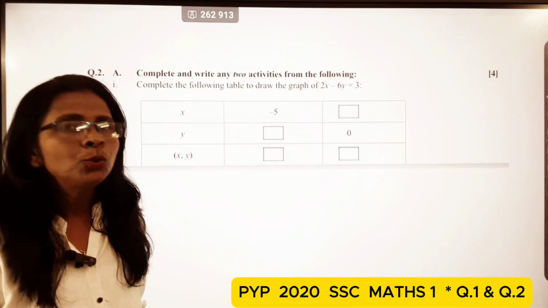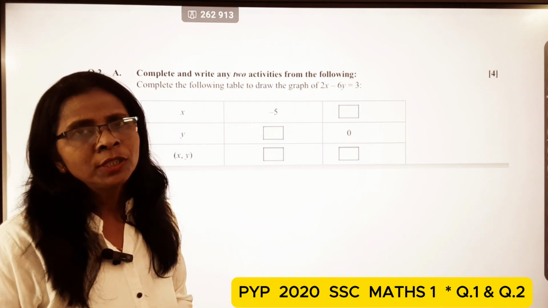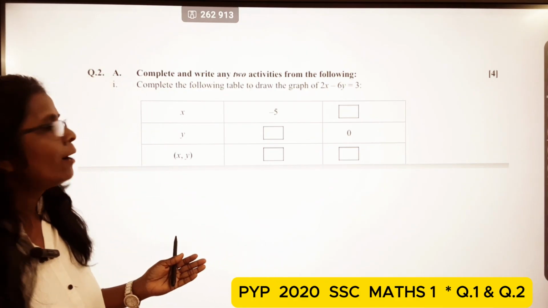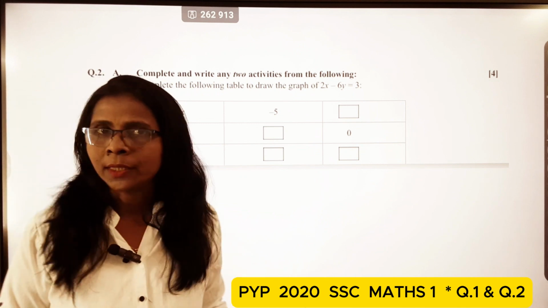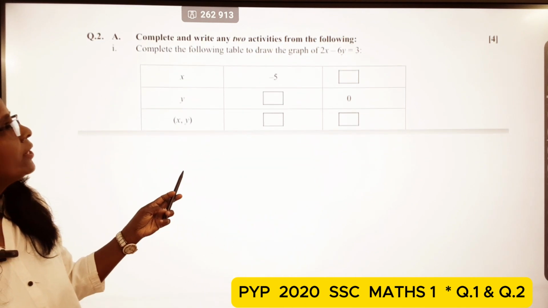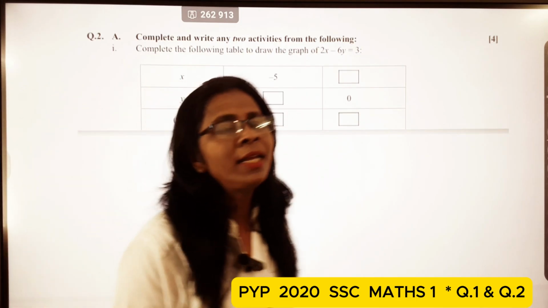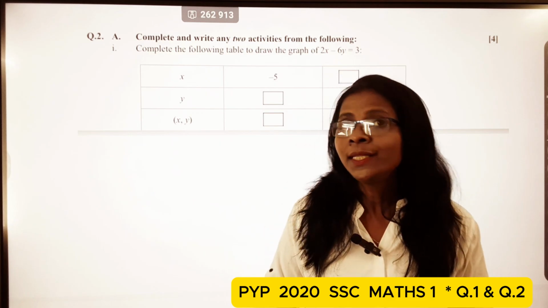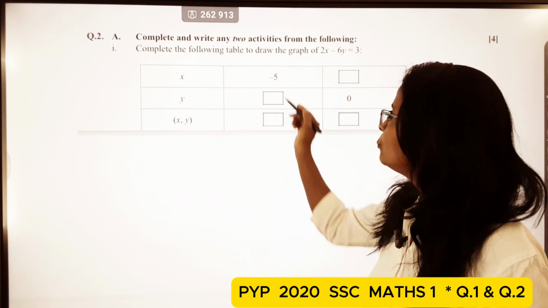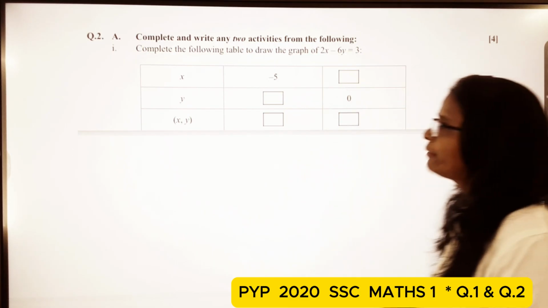Okay. Question 2, students. This is the activity based question. There are 3 activities and we have to solve any 2 activities. Now here students, complete the following table to draw the graph of 2x minus 6y is equal to 3. The given equation is this, and then we have to fill out these boxes by calculating.